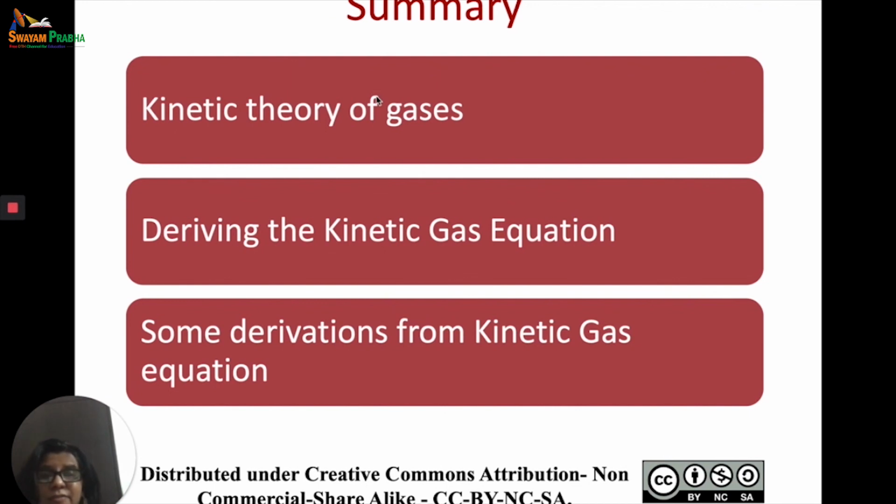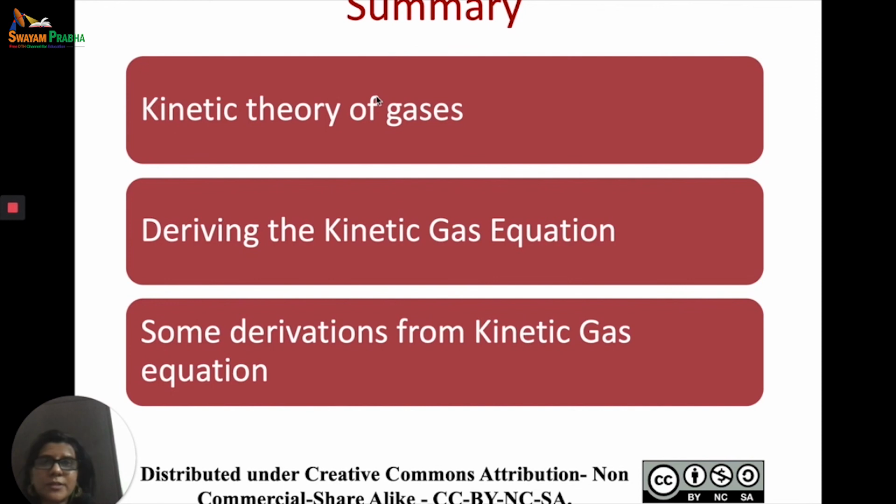Then we derived the kinetic gas equation using the model, wherein we assume that there is a cube of length L which has number of molecules as n, and each molecule was identical and has a mass m. Then we talked about the collision with the face of the cube, and there was a change in momentum.